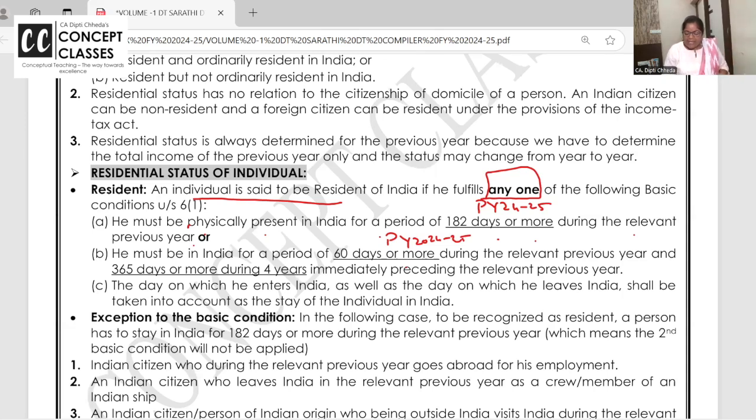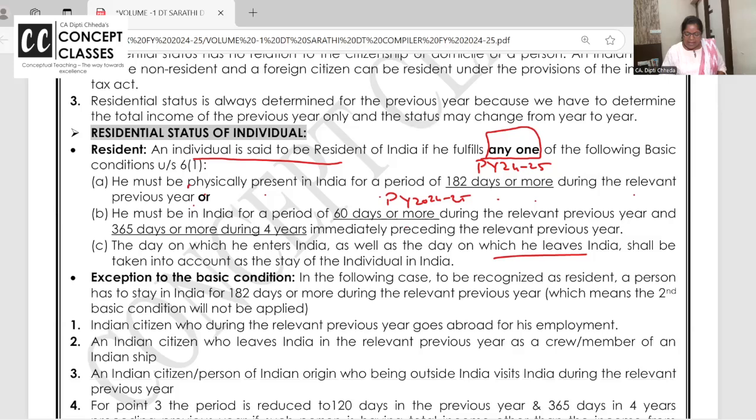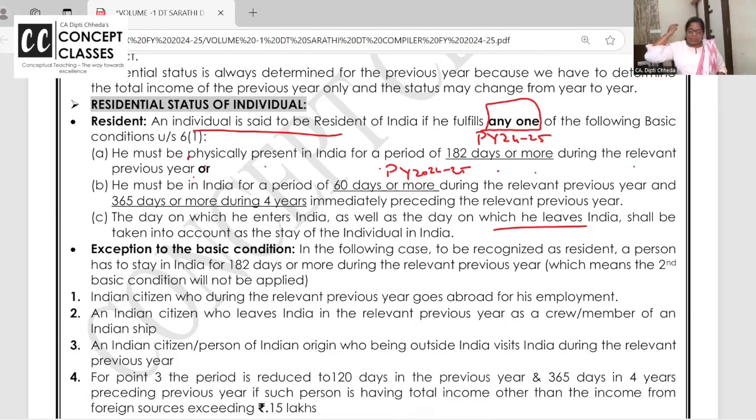The day he comes to India, the day he landed in India by ship or flight or whatever, that is also counted. The day he leaves India, that is also counted. So what is the first basic condition? He should be in India for 182 days or more in the financial year or previous year.